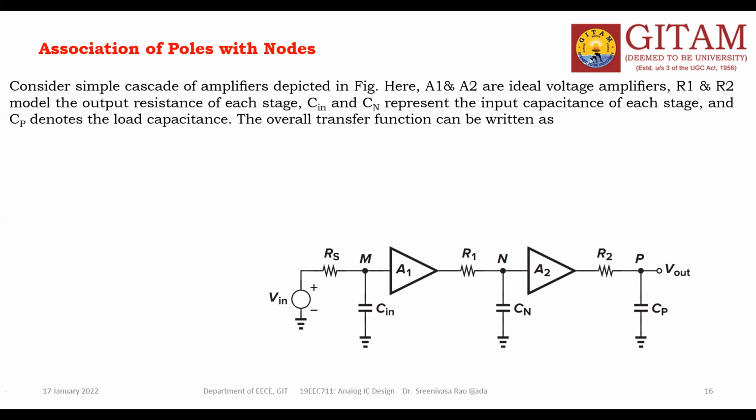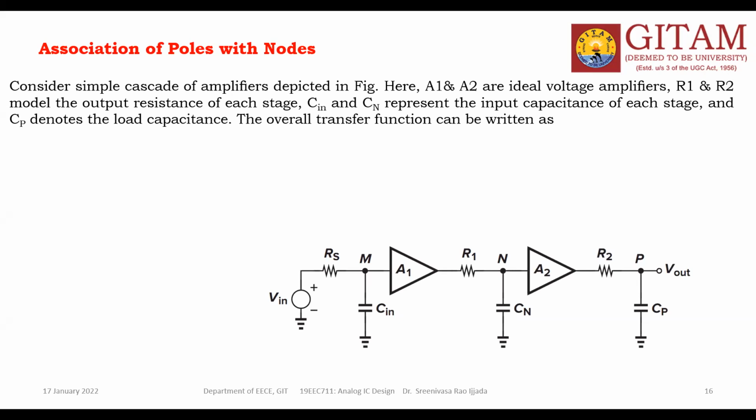So we are going to the concept of understanding the association of poles with nodes. My intention is, by watching the network, how quickly you can say how many poles are there. For example, consider this cascading of two voltage amplifiers.